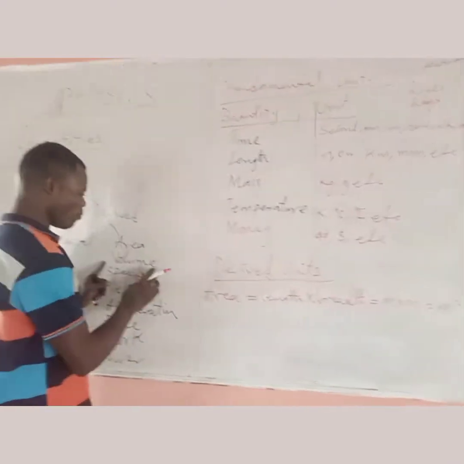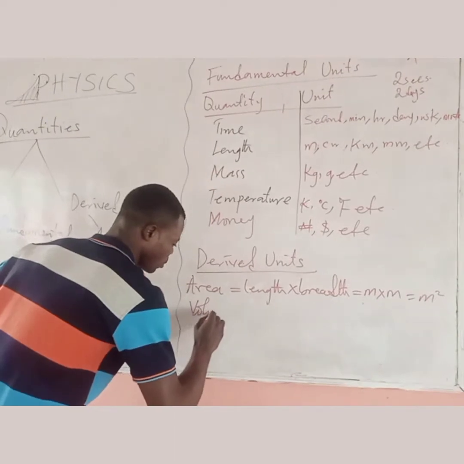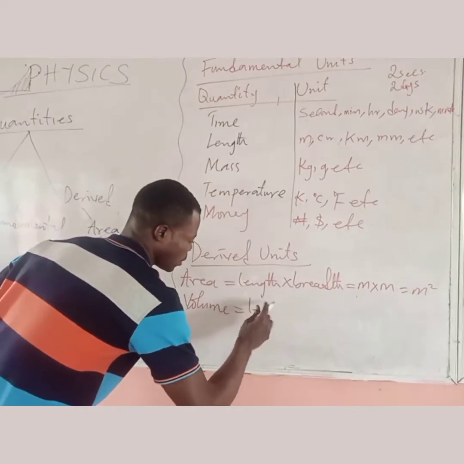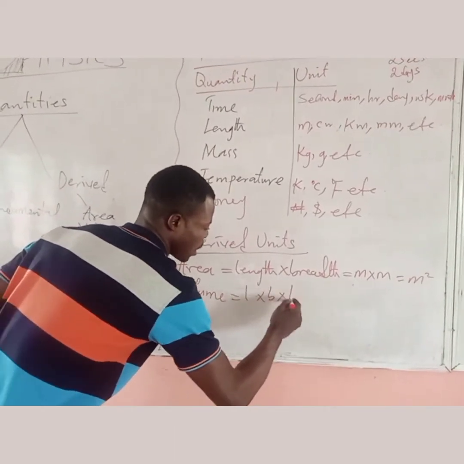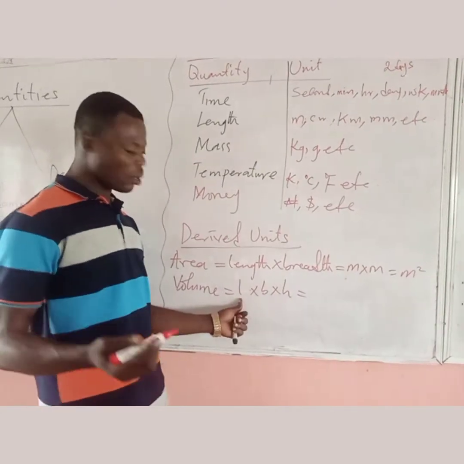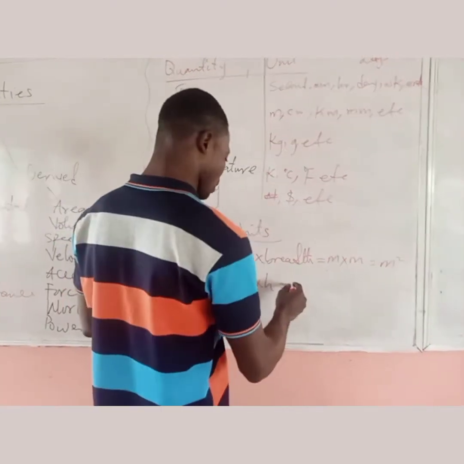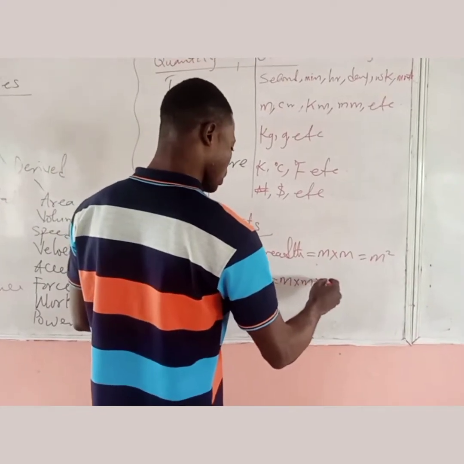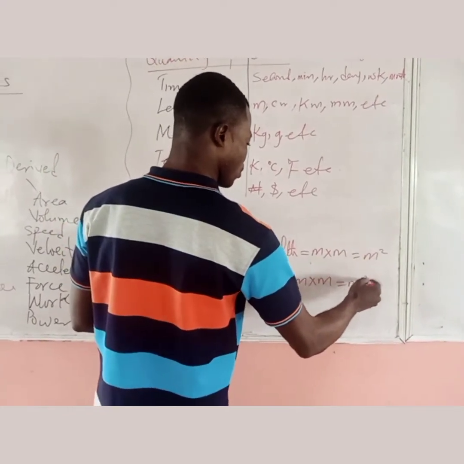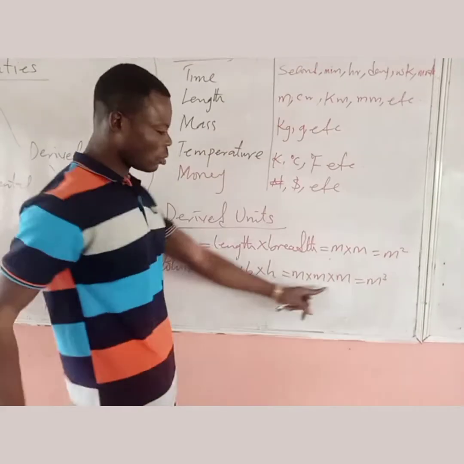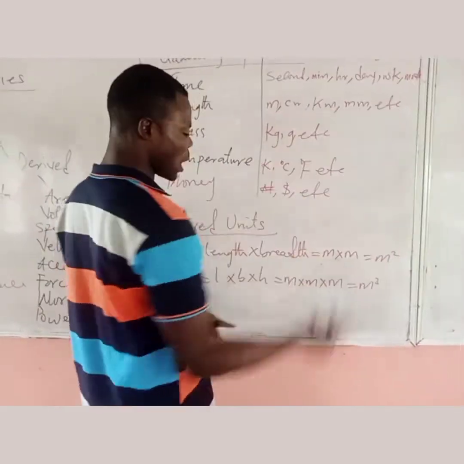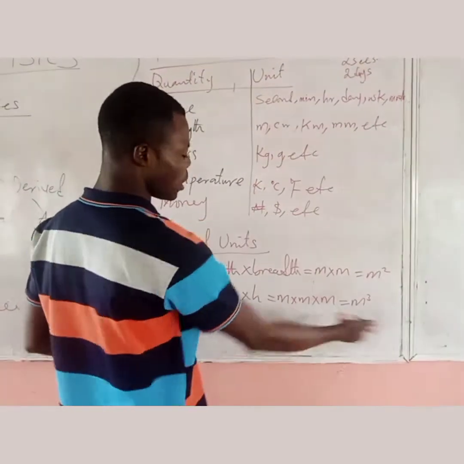What about volume? Volume is length times breadth times height. So this is a measure of length, length, length. So this will be meter times meter times meter equal to meter cube. If you are using centimeter, it's going to be centimeter cube. If you are using kilometer, kilometer cube, millimeter, millimeter cube.